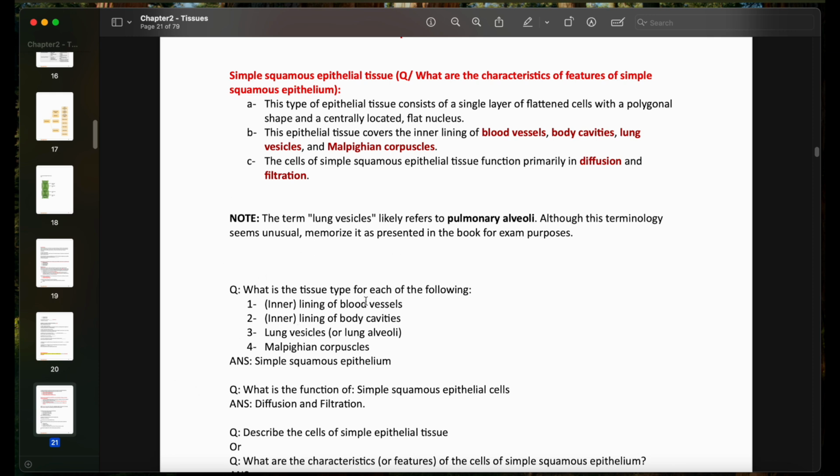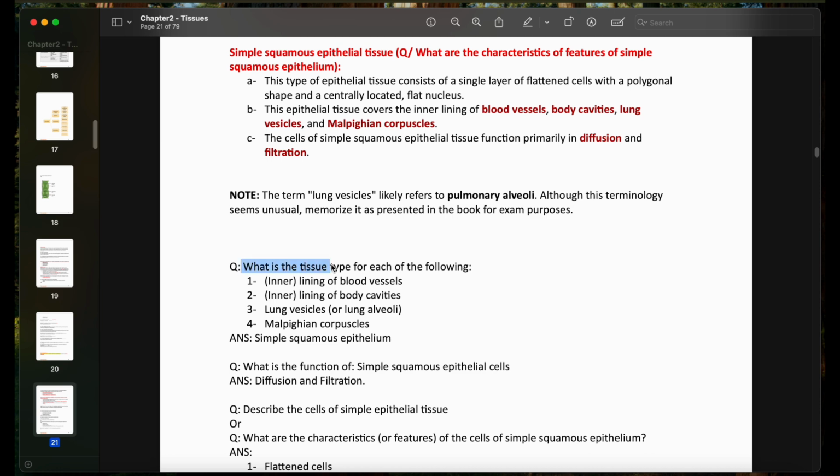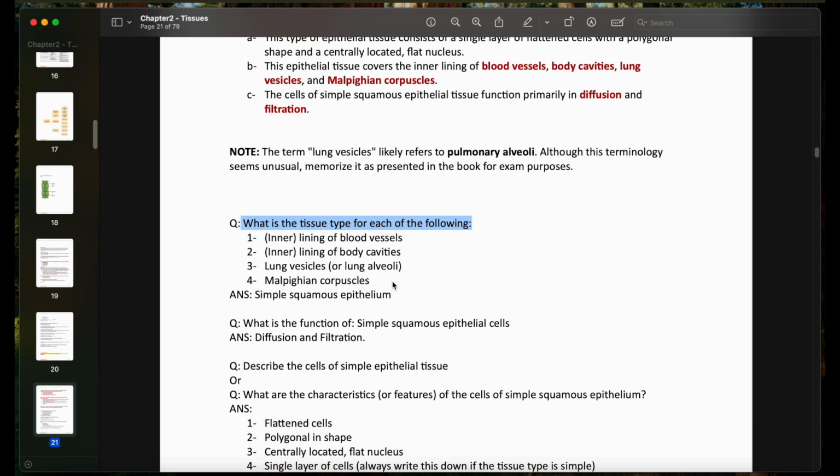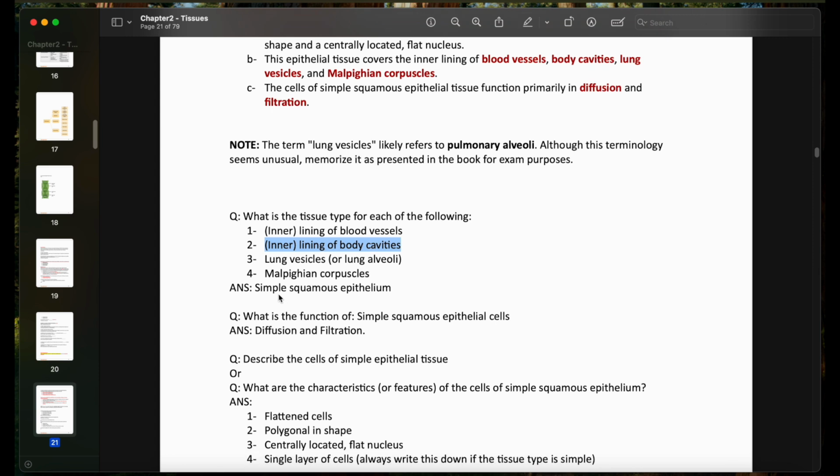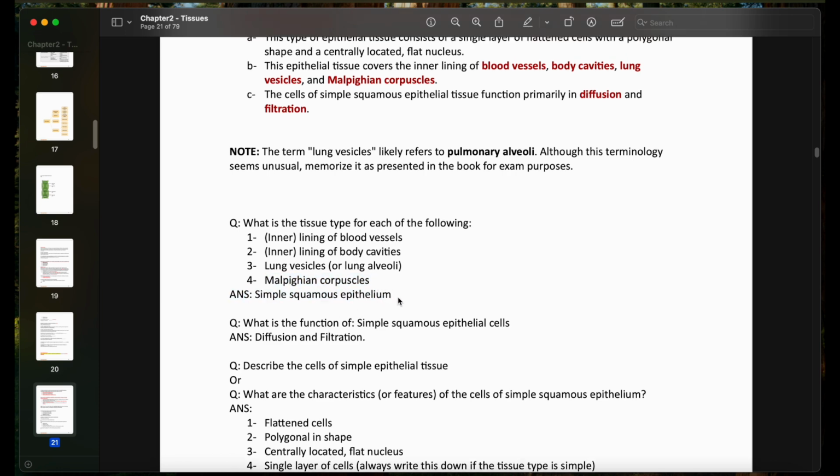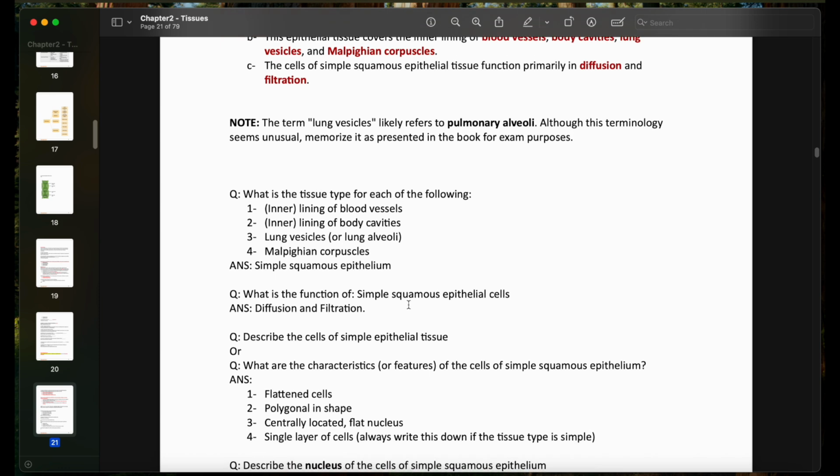Of course, the important questions we have here, they're asking you what is the tissue type for each of the following. The inner lining of blood vessels, simple squamous epithelium. Inner lining of body cavities, definitely going to be simple squamous epithelium. The lung vesicles or lung alveoli, they're simple squamous epithelium. And Malpighian corpuscles, simple squamous. Question, what is the function of simple squamous epithelial tissues? Diffusion and filtration.